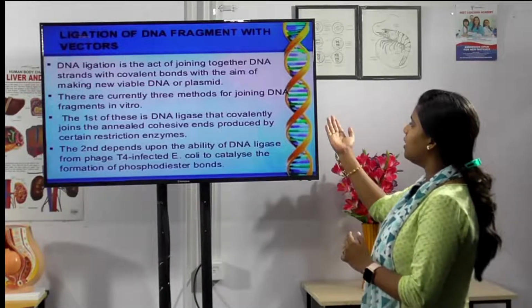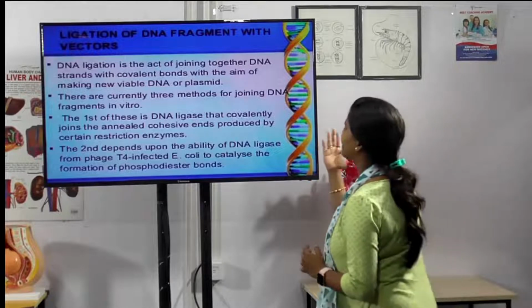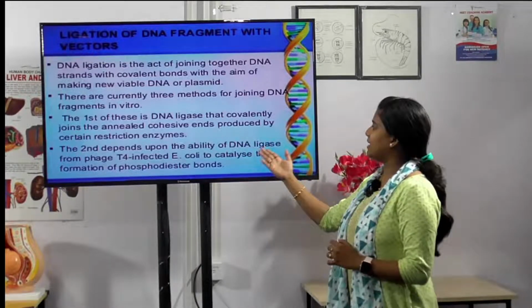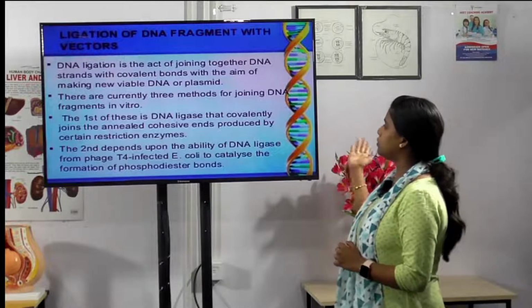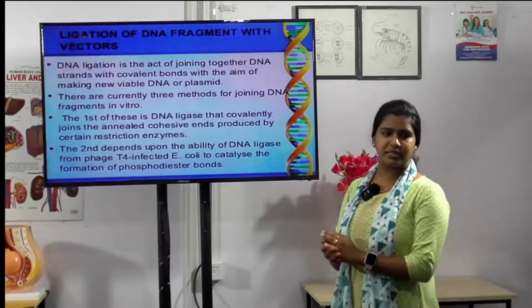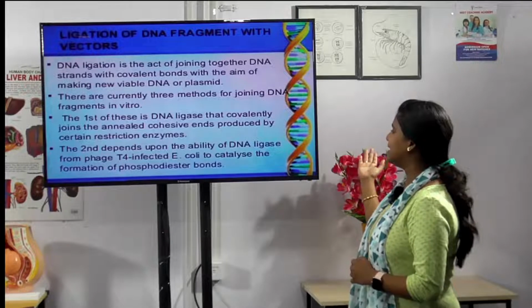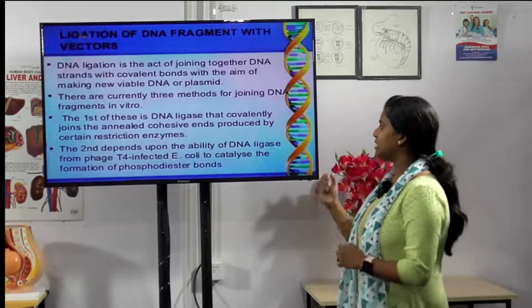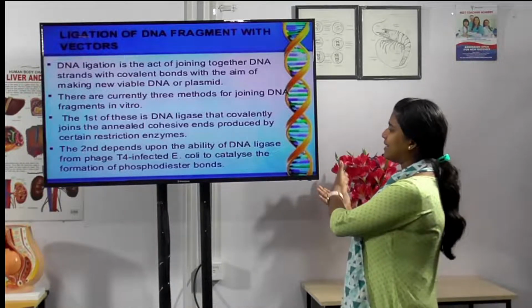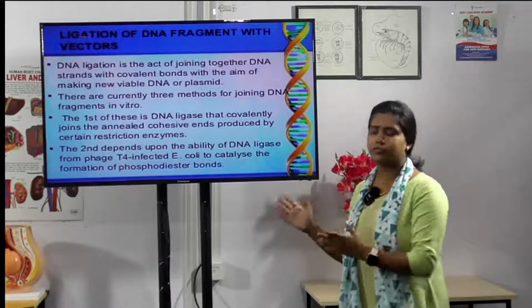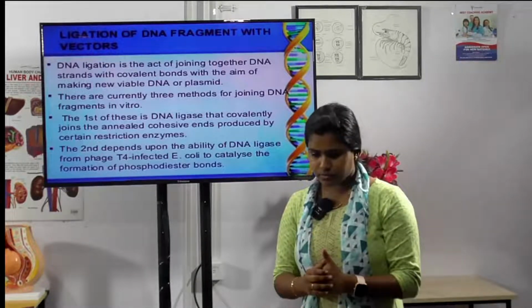The first one is the DNA ligase that covalently joins the annealed cohesive ends produced by certain restriction enzymes. Otherwise, it depends upon the ability of the DNA ligase from the phage T4 infected E. coli to catalyze the formation of phosphodiester bonds.